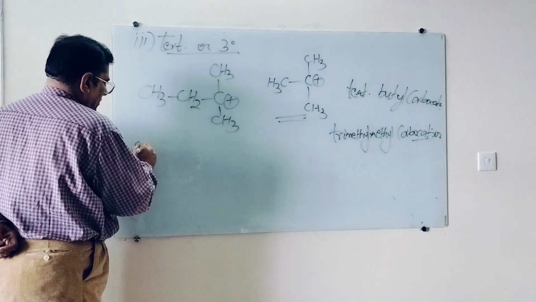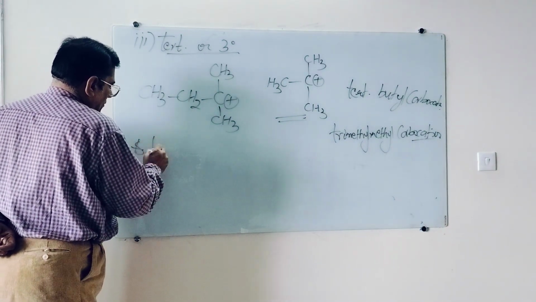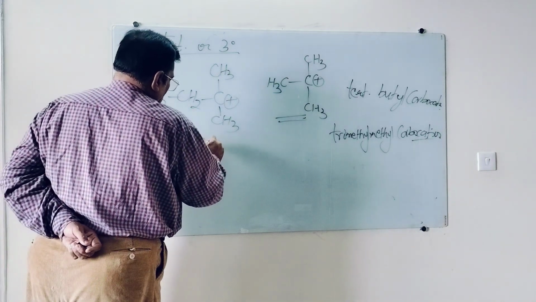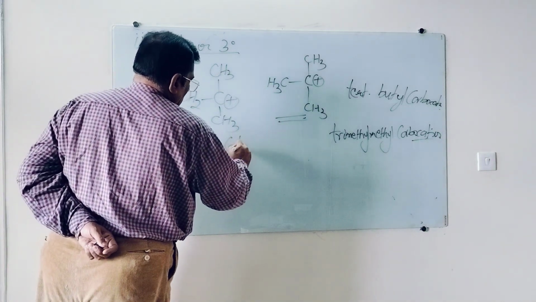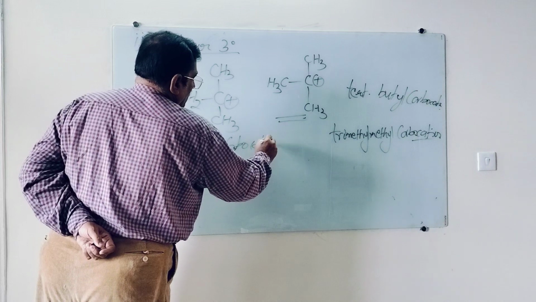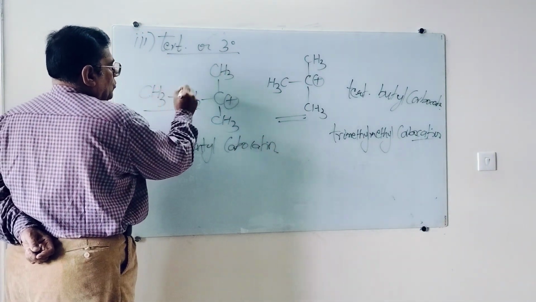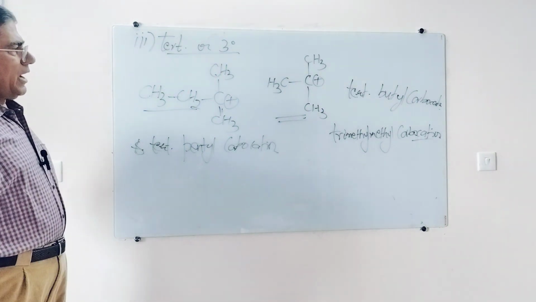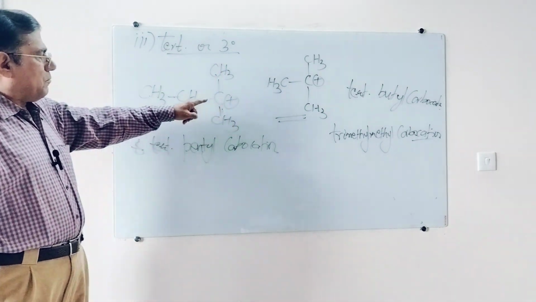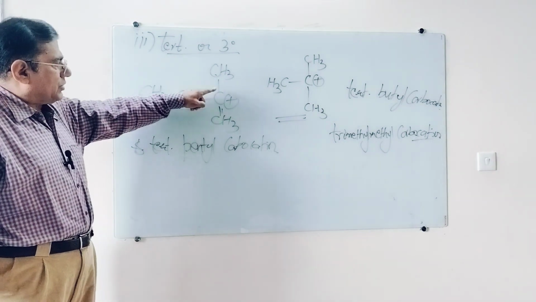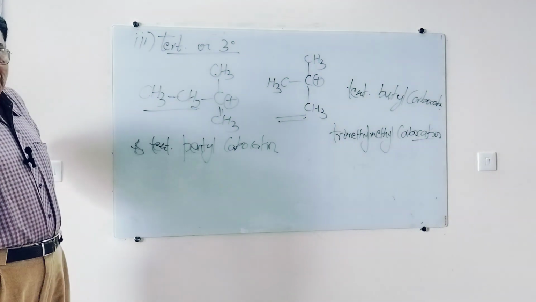This is nothing but tertiary pentyl carbocation. Now there are 5 carbons, 1, 2, 3, 4, 5. That was tertiary butyl, but this is also tertiary because positive carbon is attached to 3 carbon atoms.